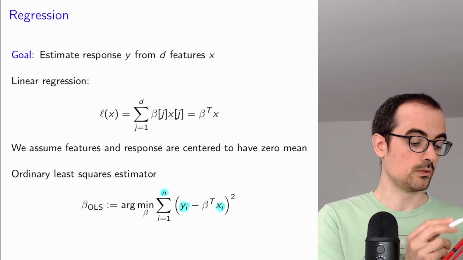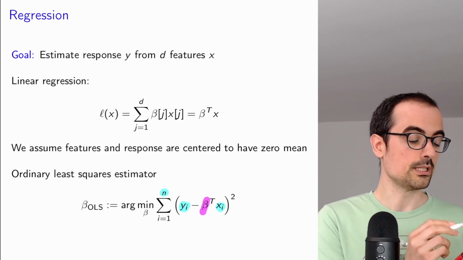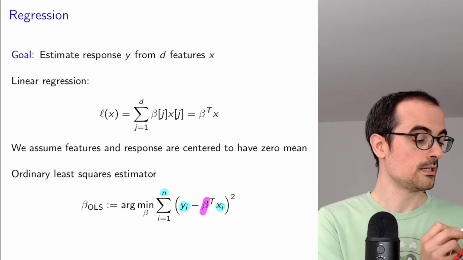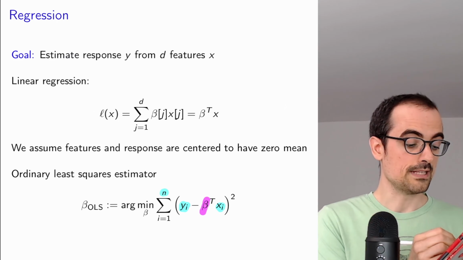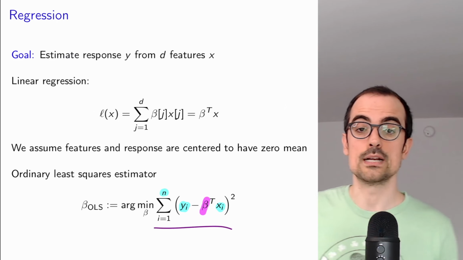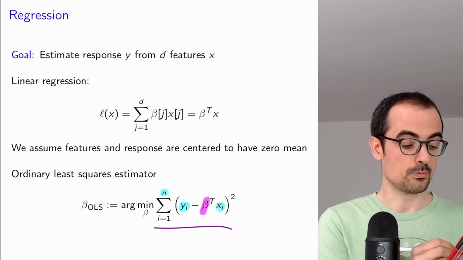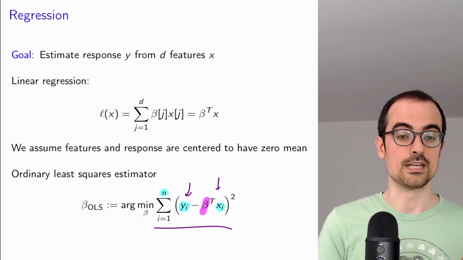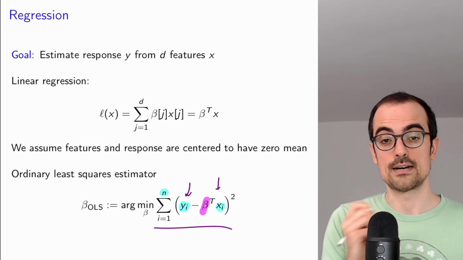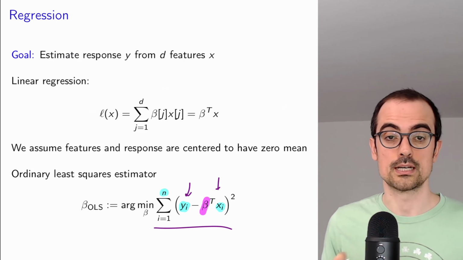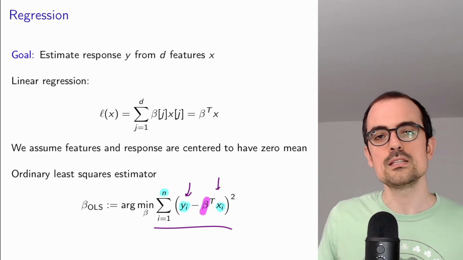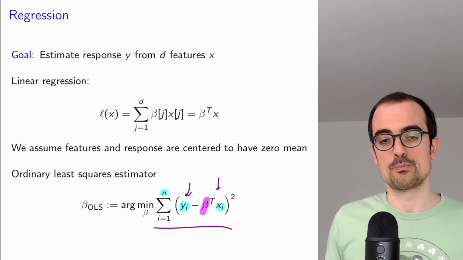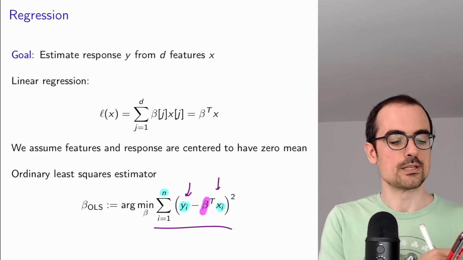We're trying to choose the beta for ordinary least squares such that over the whole training set, we have the minimum sum of squared errors between the observed response and the linear estimate. And again, here we don't have an additional additive constant in our model because we're assuming that everything is centered, which makes our life easier and is a common pre-processing step anyways.